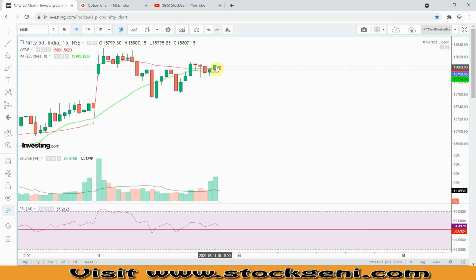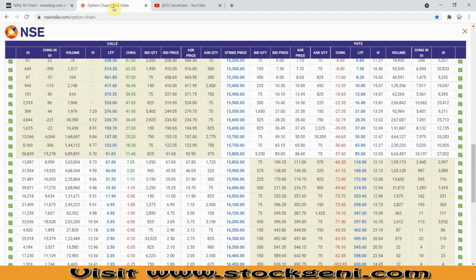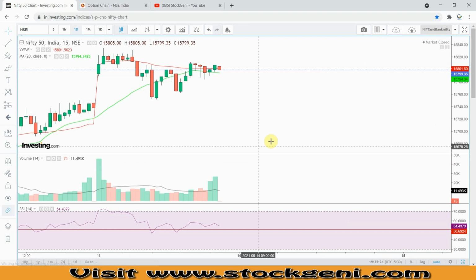If it starts falling, the very next support would be at 15,700, and if 15,700 breaks, then we can see that Nifty is going into the bearish zone. If that level is broken, the next support is at 15,600, and after that we can see 15,500. These two levels are achievable if Nifty breaks 15,700. This is important, but as of now, as per the OI data, it looks like